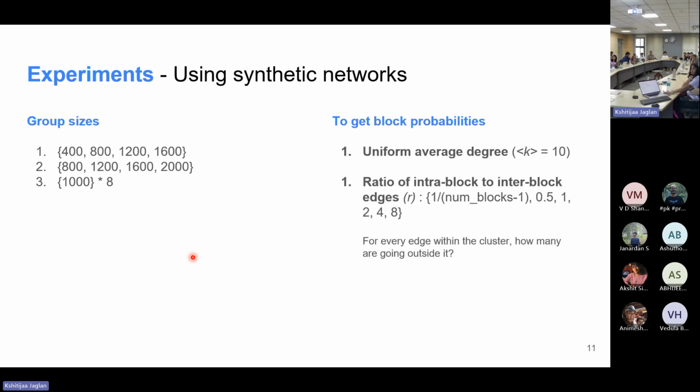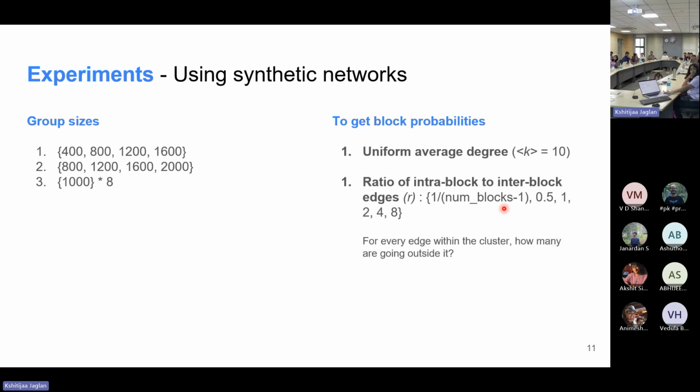And the second task for us was to figure out the probability between different clusters. So for that, we tried to keep the same ratio. We tried to keep a constant ratio of intra to interblock edges. So what it essentially means is that for every edge that goes within the cluster, how many edges are going outside it? So the first number that we see here, 1 by number of blocks minus 1, it means that